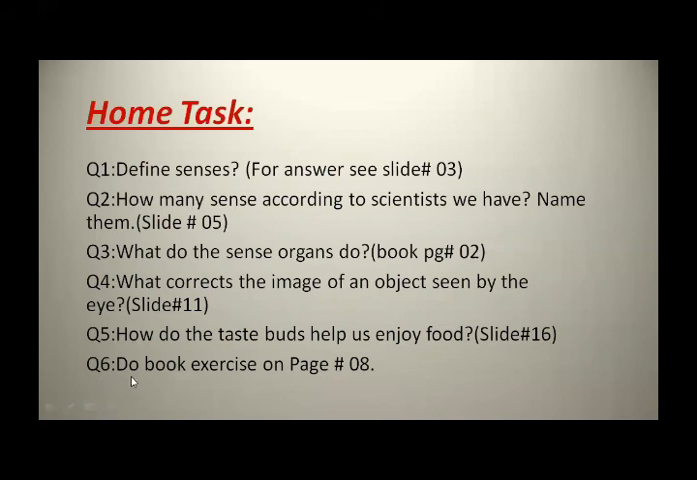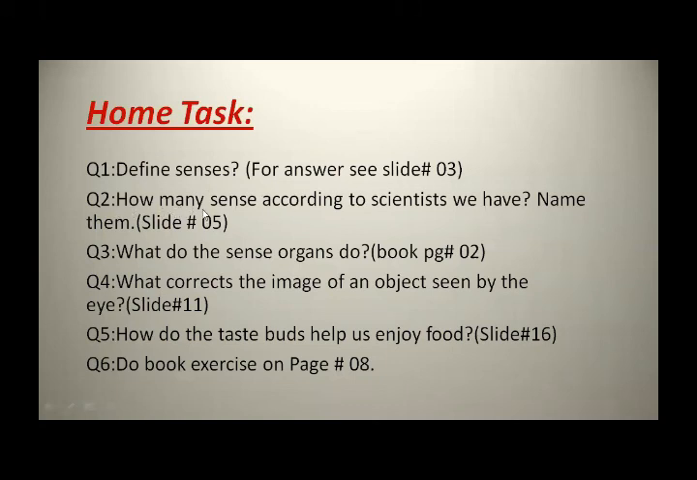Question number 6. Do the book exercise on page number 8. Beta, take a screenshot. It is your today's homework. Okay, hurry up, take a screenshot. Question number 1. Define senses. For answer, see slide number 3.